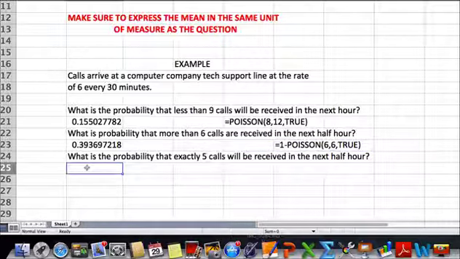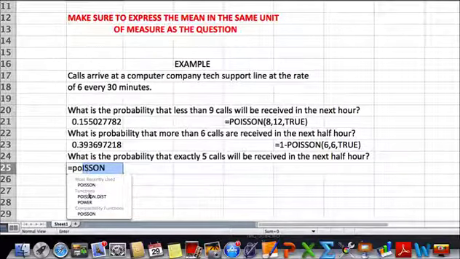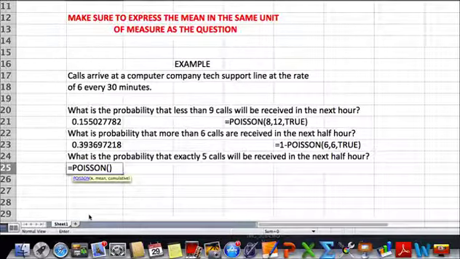The last question that's being posed is for exactly 5 calls, and the time period is the same. So that's going to be a Poisson entry again. And remember, anytime you see exact, that tells you you're not looking at a cumulative number. So we're going to enter 5. It's a half an hour period, so we're going to enter 6 as the mean.